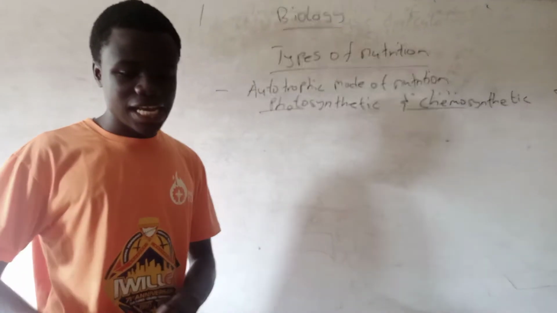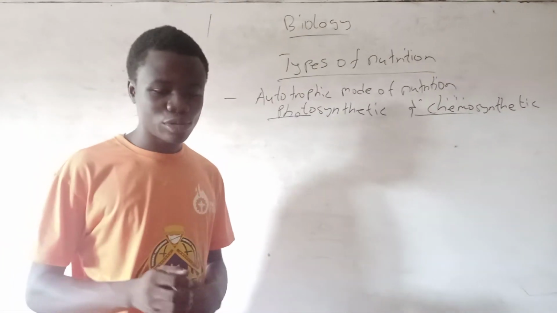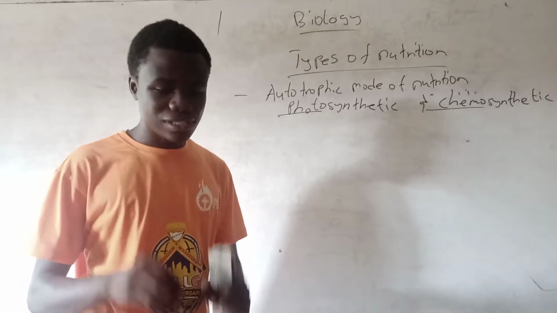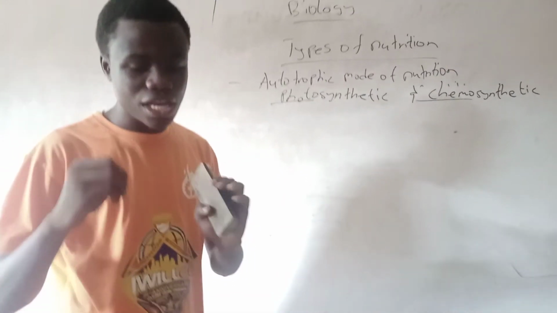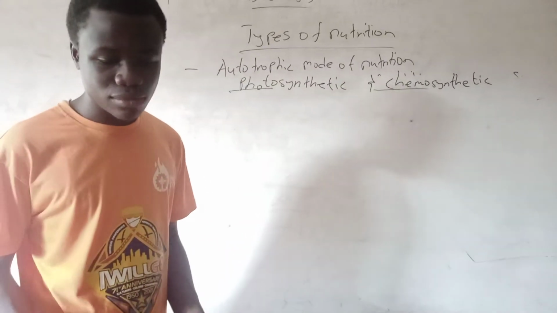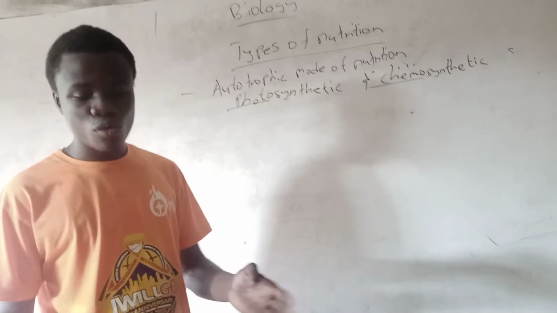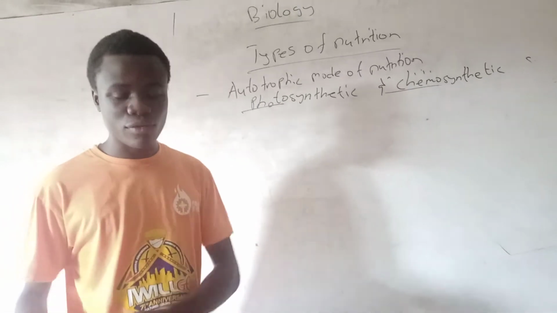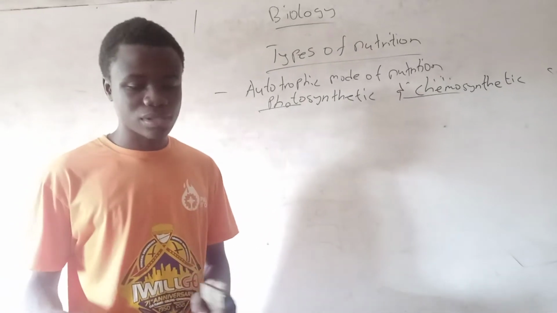Photosynthetic nutrition is the type of autotrophic nutrition in which organisms use energy from the sun or light to synthesize organic food substances from simple inorganic substances. Photosynthetic organisms are referred to as phototrophs or holophytic. Phototrophs are organisms which use energy from sunlight to synthesize organic food substances.